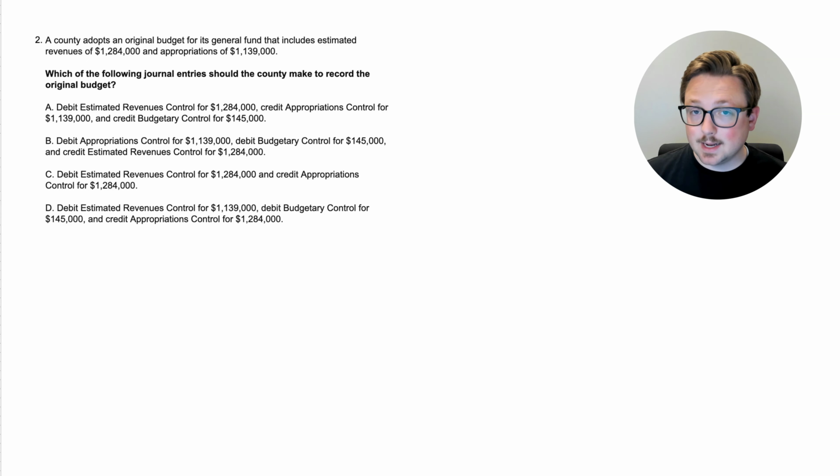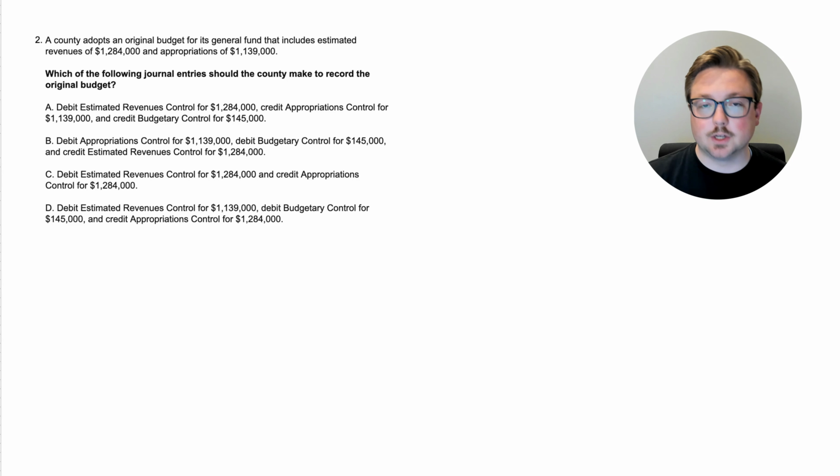Now, if you have any idea how this works, then you might be able to read through these and give it a good guess, or if you are somewhat familiar with this from work or something like that. But if you've never really seen this before, I don't think you're really going to have too much of a guess. Are we going to debit estimated revenues, or how much are we going to debit or credit the budgetary control for? If you don't know, that's okay. We're using this question to start laying the foundation for these journal entries. So let's go ahead and look at the answer to start learning about this.